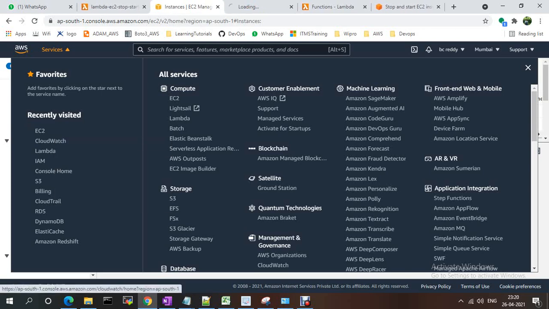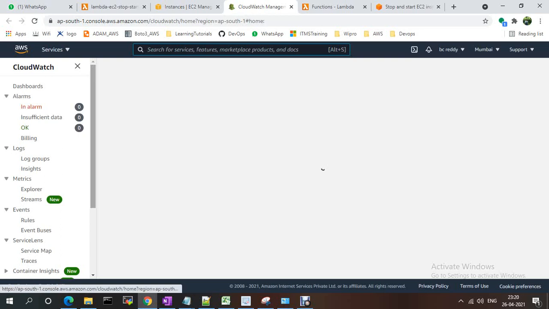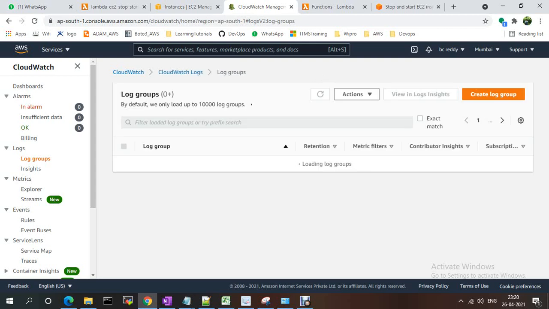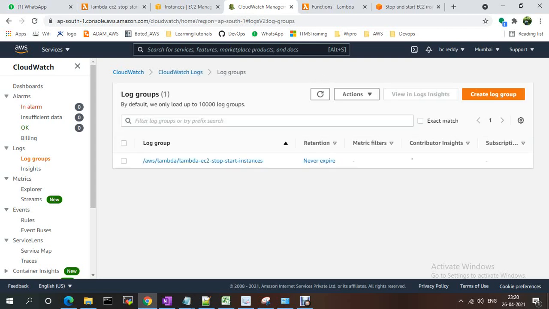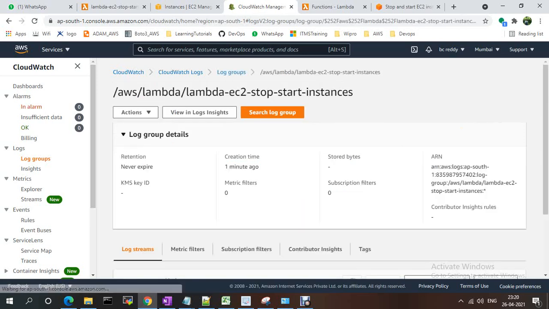If you go to CloudWatch, logs, log groups, the log group for AWS Lambda EC2 stop instances should have just been created.